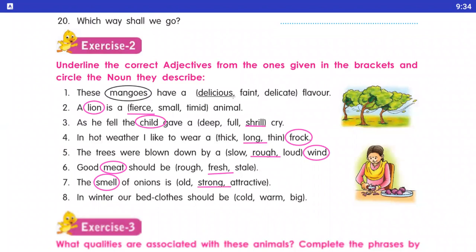Yes, number eight is here. In winter, our bed clothes should be dash. So here students, circle the bed clothes, okay, and underline the warm. विंटर में क्या होने चाहिए? हमारे जो बेड की जो क्लोथ्स है वो क्या होने चाहिए? गर्म होने चाहिए. Okay, student. I hope you have understood the exercise number 3. So let's start the exercise number 3.